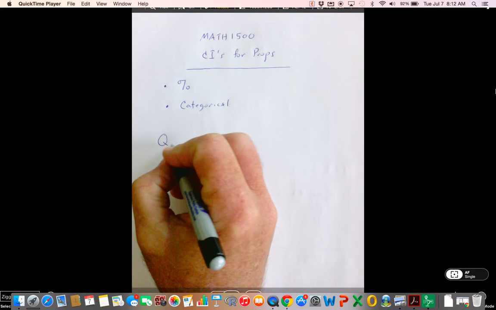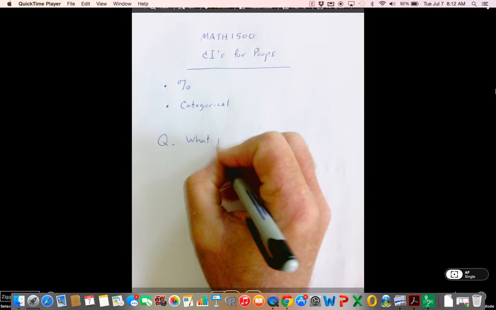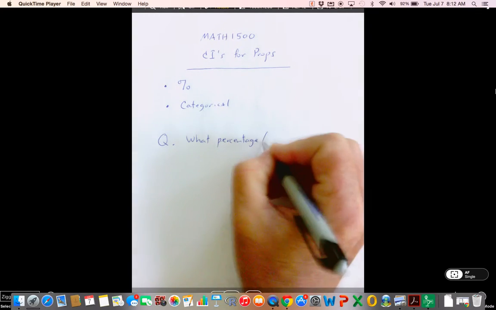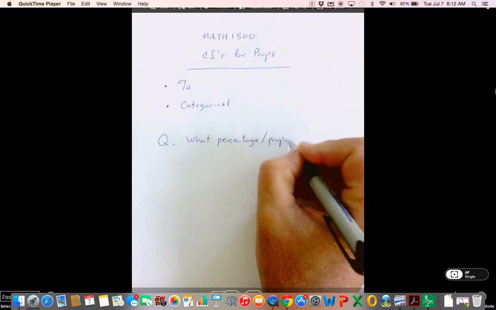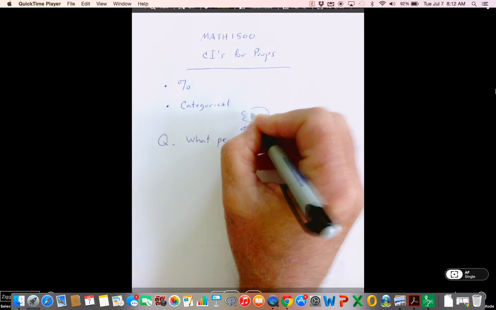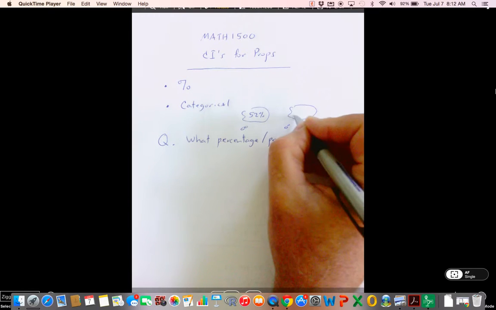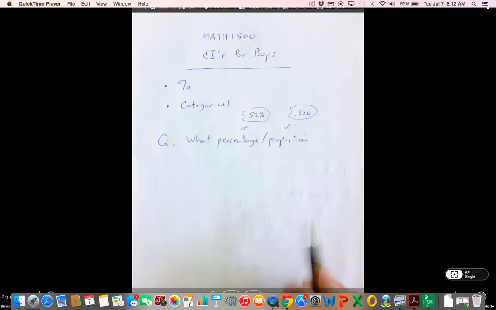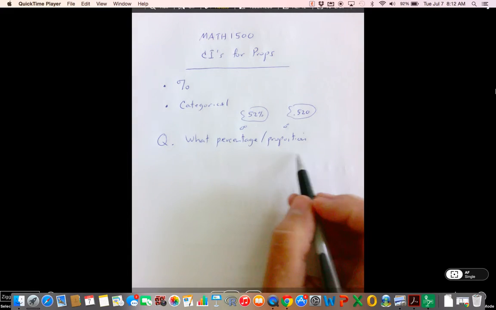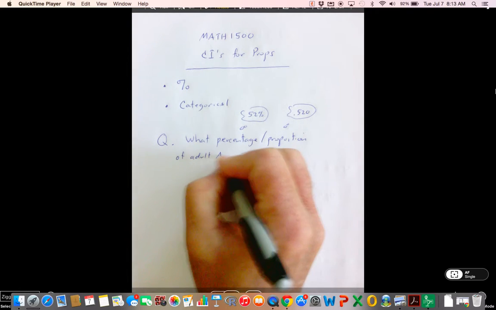First of all, what if we had a question? What percentage? Guys, keep in mind that percentage and proportion are the same thing. I'm not saying that this is the answer to the problem, but I'm getting ready to pose. But 52% and 0.520, this is a proportion, this is a percentage, same thing. But what if we ask what percentage of adult Americans